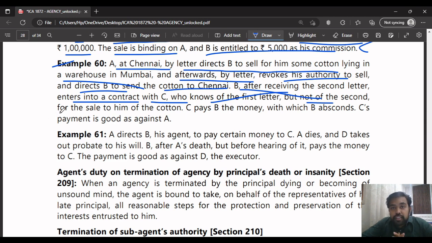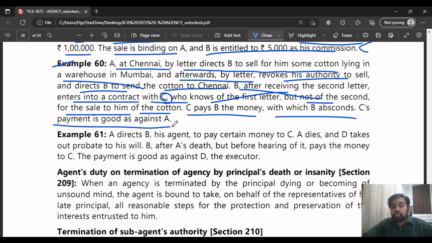Here, the person with whom the agent has entered into the contract doesn't know that the authority has been revoked, that we should send it to Chennai and not sell it. C, the third person, knows of the first letter but does not know of the second, for sale to him of the cotton. C pays B the money with which B absconds, and C's payment is good as against A.